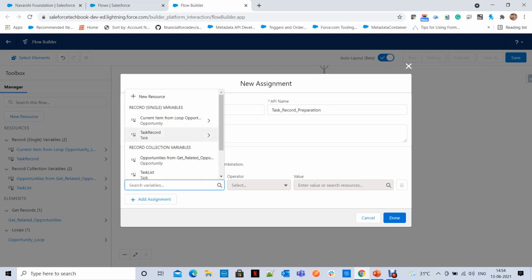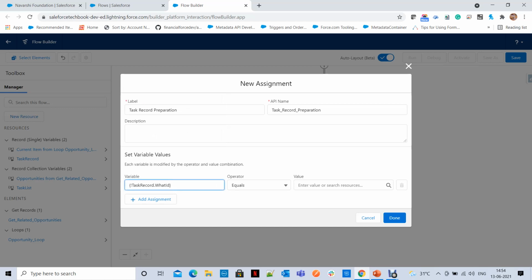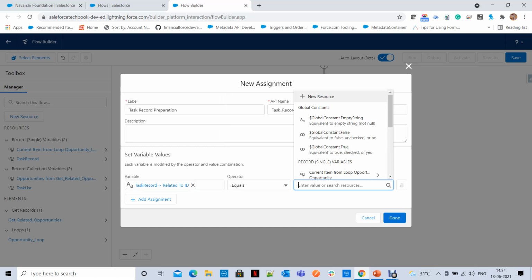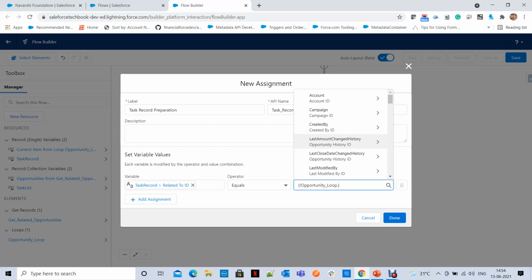What are we going to create? See here, the task record that we prepared. It's a record variable dot What ID, because we want to create a task under the opportunity, right? What ID equals, from where do we get each opportunity's details? This is, see here, the current item from the loop, opportunity loop. Click on this dot, and we are going to get the ID, simply.